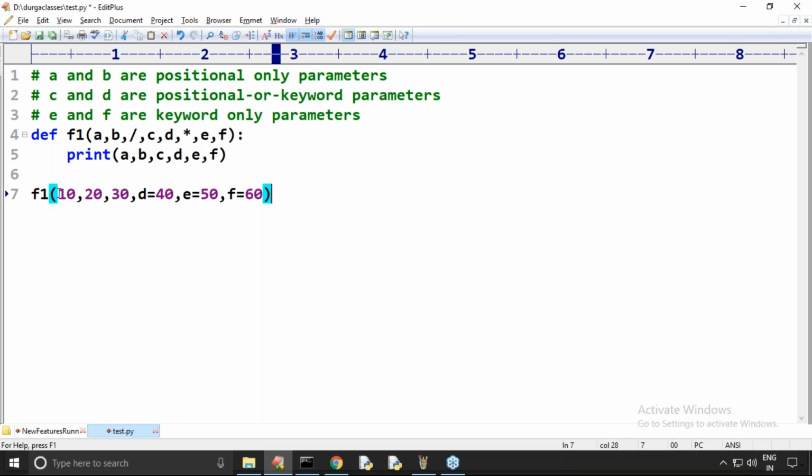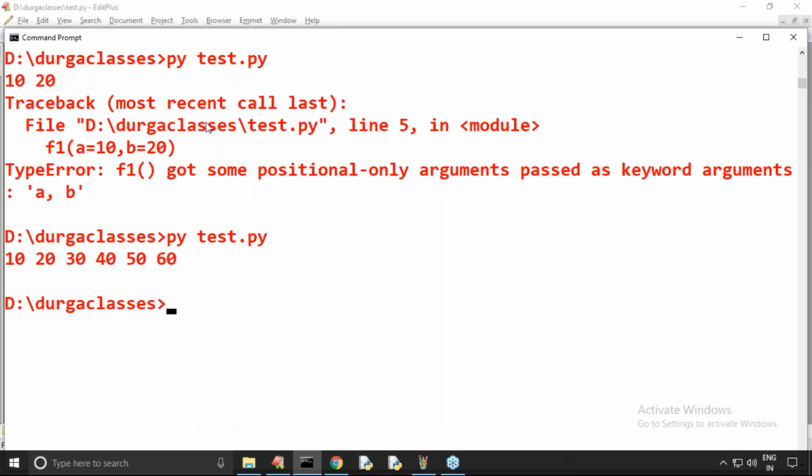Valid. A and B are positional. C you can use either positional or keyword. D you can use either positional or keyword. But E and F must be keyword only. Now have a look, it is perfectly valid, no problem at all.